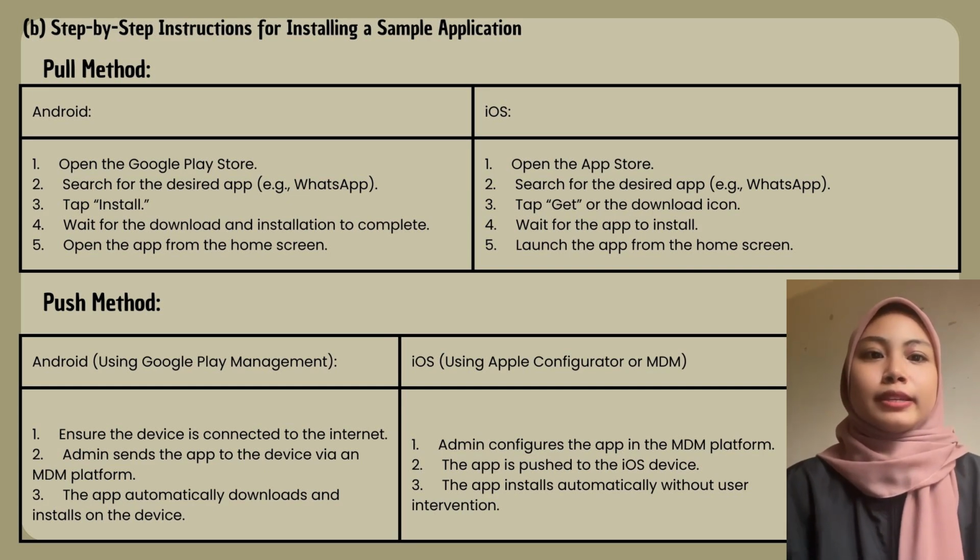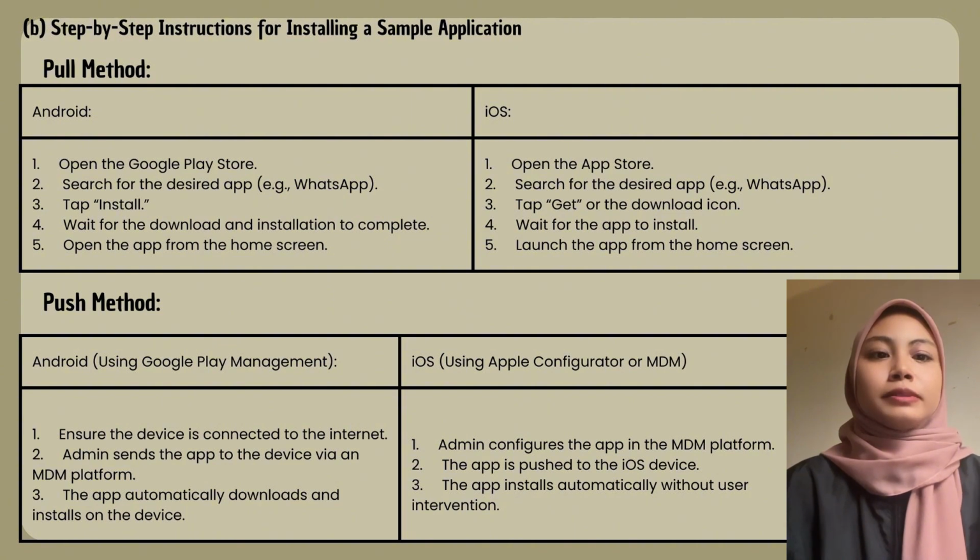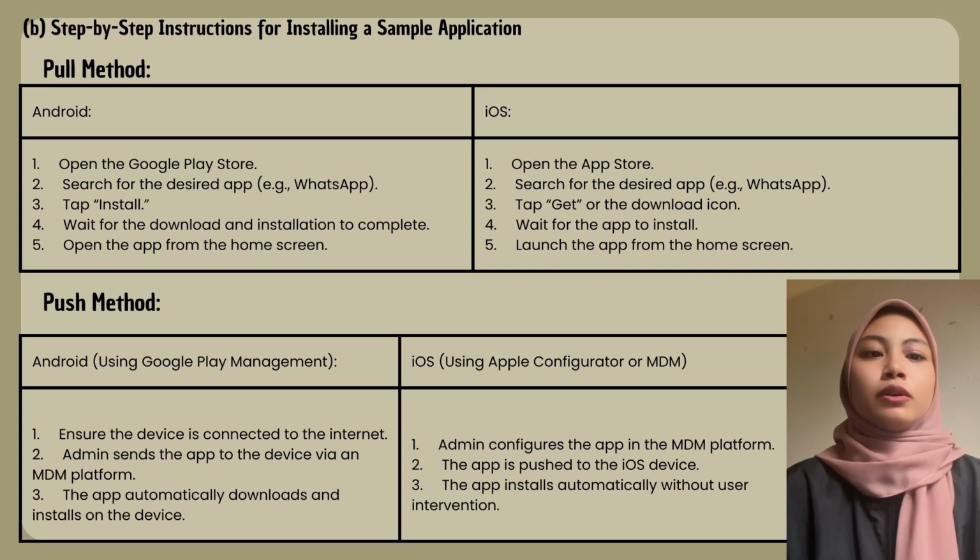For pull method, Android, first open the Google Play Store. Second, search for the desired apps like WhatsApp. Third, tap install. After that, wait for the download and installation to complete. Lastly, open the app from the home screen.